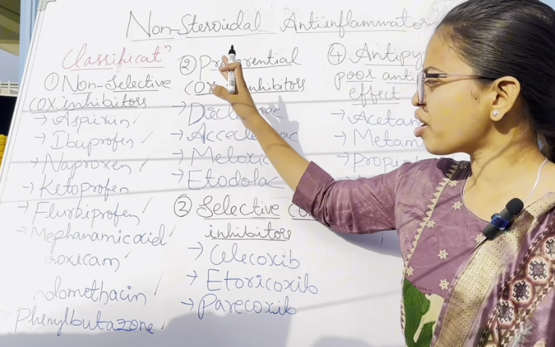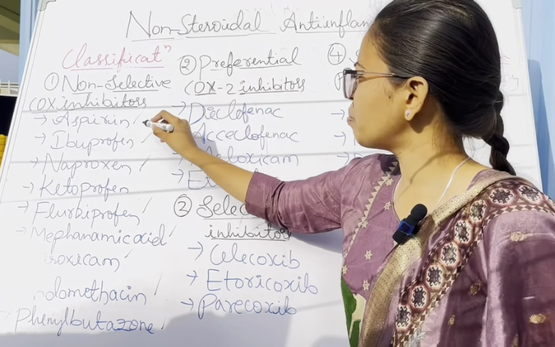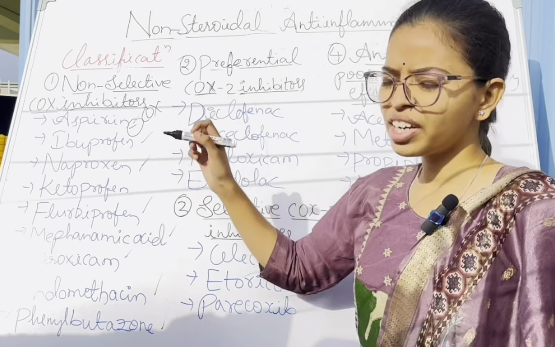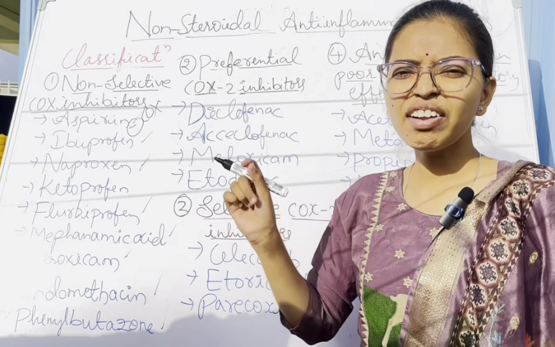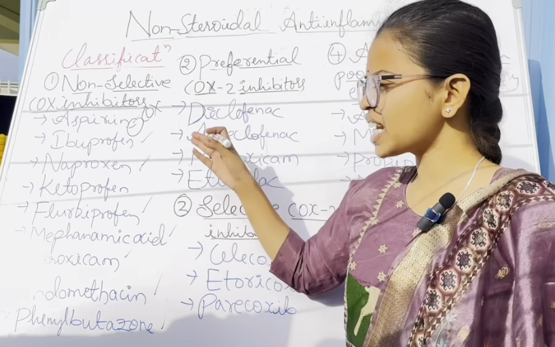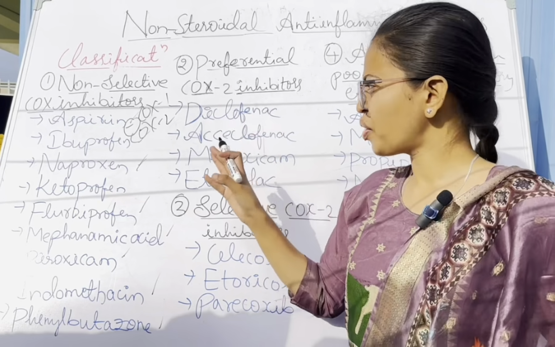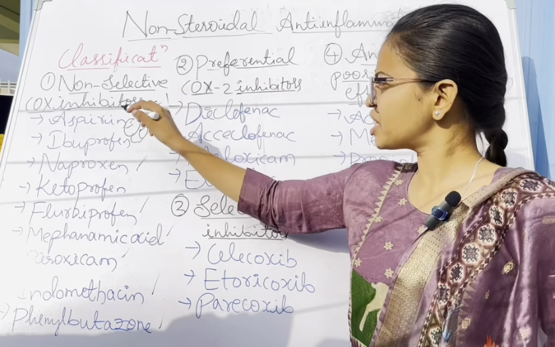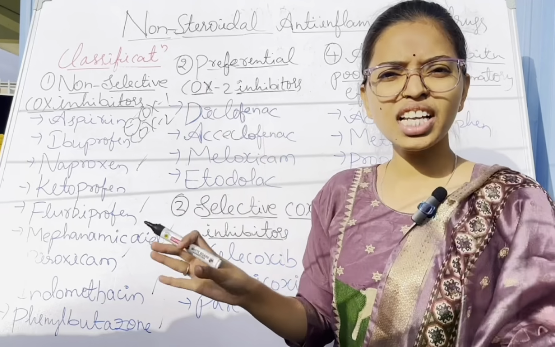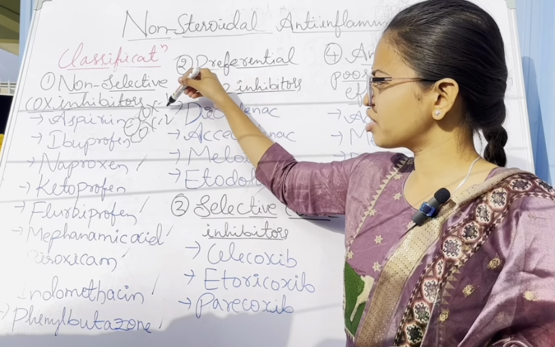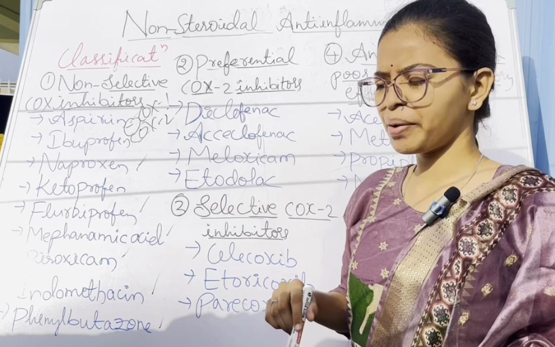So what will non-selective inhibitors do? Let's talk about the mechanism in detail later, but here I will give a brief introduction to the mechanism of action. As a shortcut, non-selective COX inhibitors inhibit both the COX-1 and COX-2 enzymes. That's why we call them non-selective. They do not selectively inhibit either COX-1 or COX-2. Non-selectively, they inhibit both enzymes, COX-1 and COX-2.